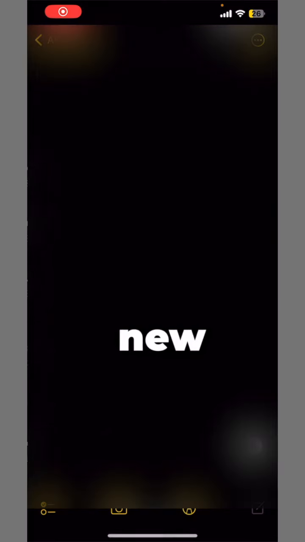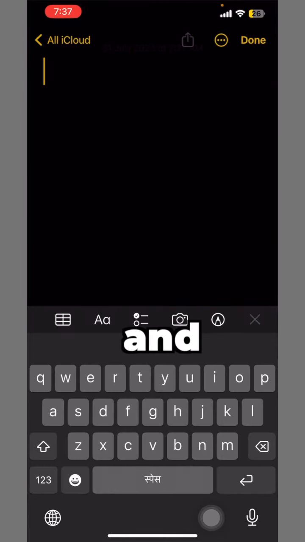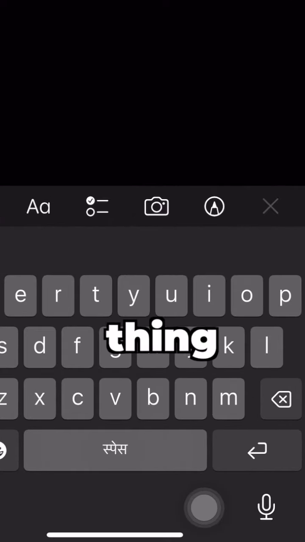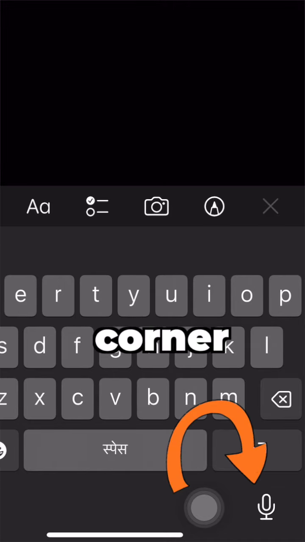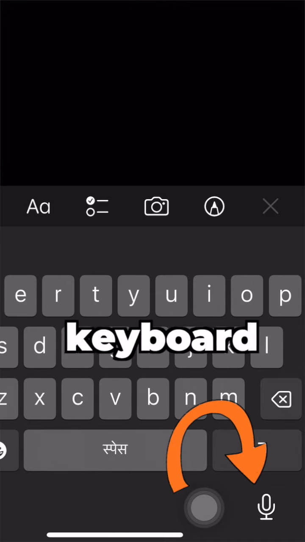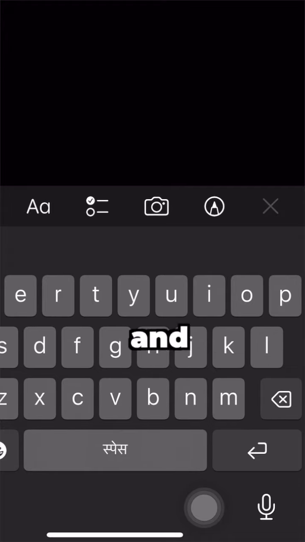I'll open a new note, and to start dictating you press on the mic looking thing at the right bottom corner just below the keyboard, and long press it and choose your language.